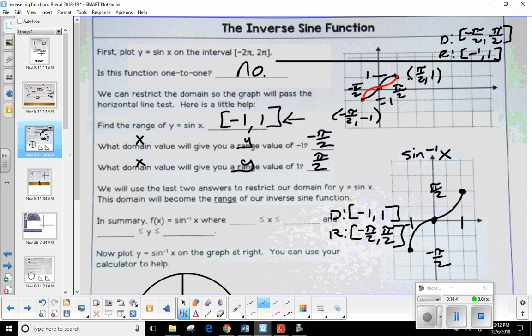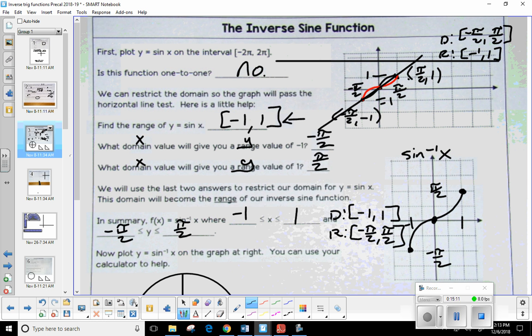That would be symmetrical with what line? What did we say yesterday you can reflect it over? Yeah, y = x. So that line would just go straight through it. Now the fill in the blank here is just writing it as an inequality. Compared to this, this would be negative 1 and 1. This would be negative pi over 2 and pi over 2.